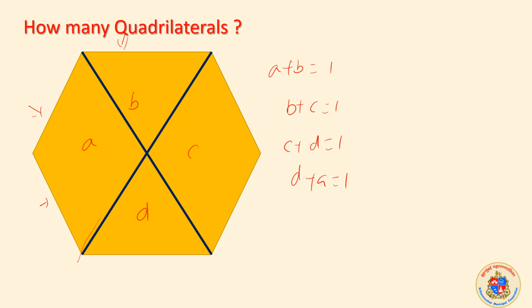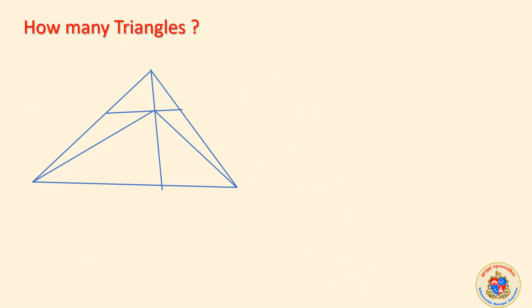And we can see that A itself is a quadrilateral. C is also a quadrilateral because it is four-sided. This is one side, two side, three side, four side. That means that is also a quadrilateral. So total 6 quadrilaterals are there. Okay, let me move ahead. Now, how many triangles again?